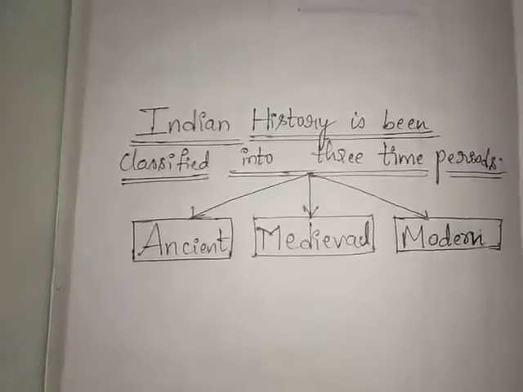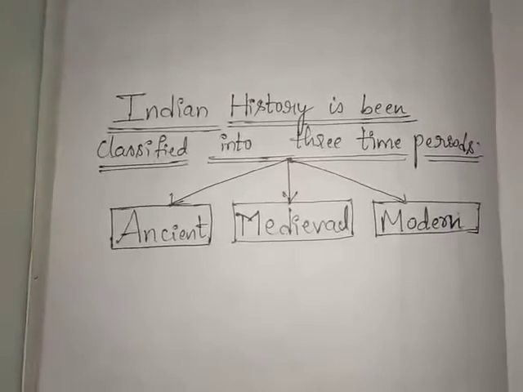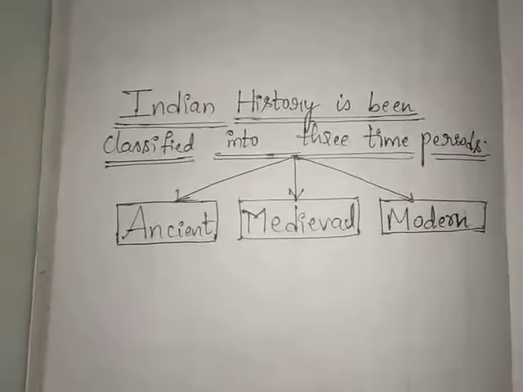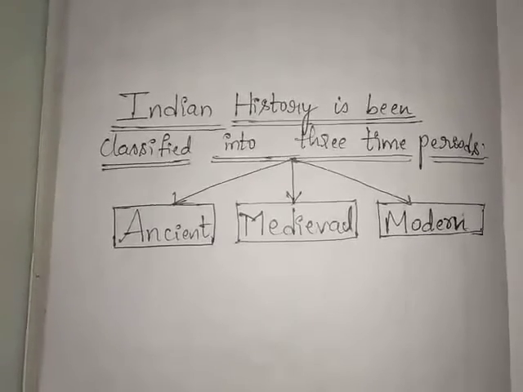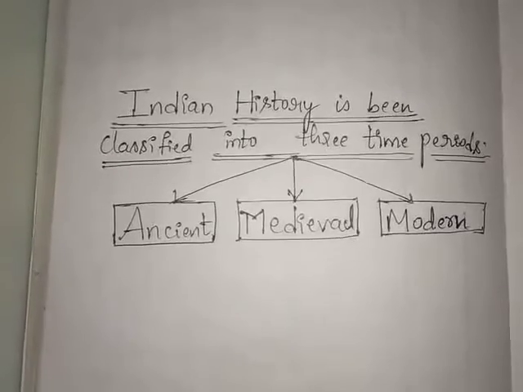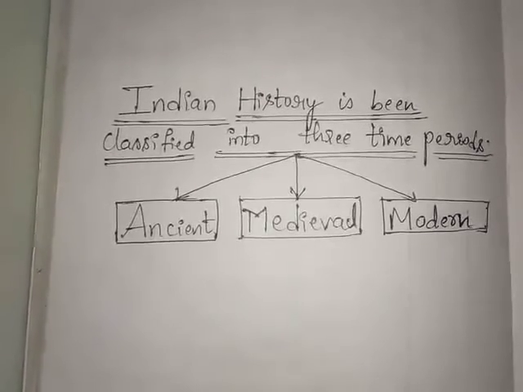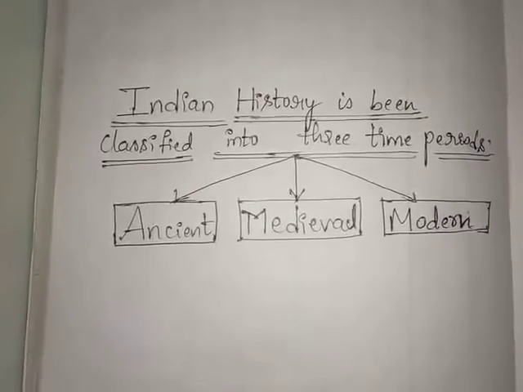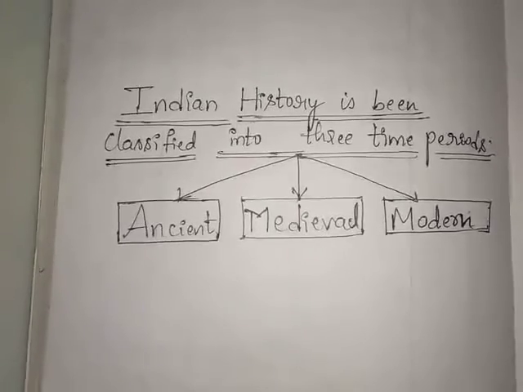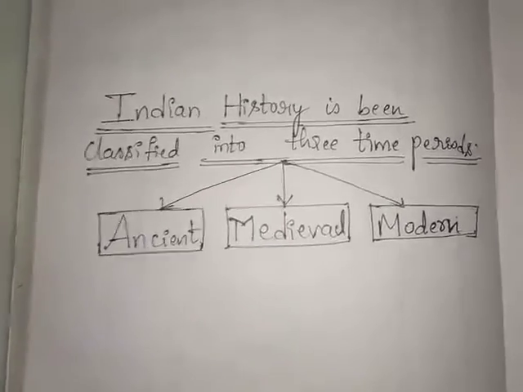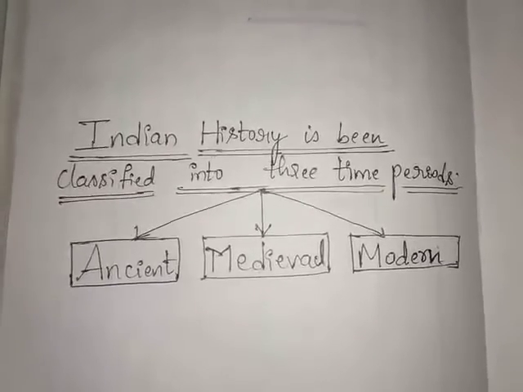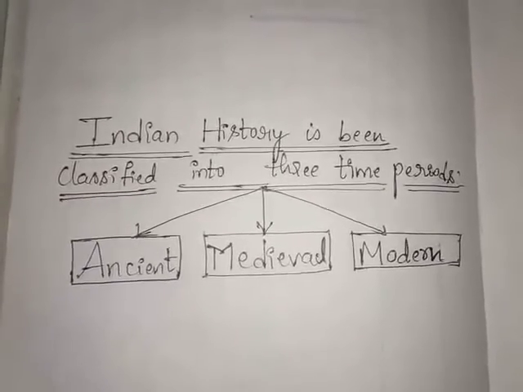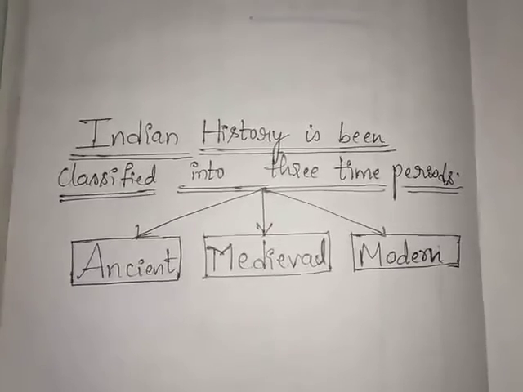The modern period in Indian history begins from the decline of the Mughal Empire. So these are the three categories of time periods which we divided in order to study the past, or history, of India. In simple terms, in order to study Indian history, historians have classified the historical events into three time periods: ancient, medieval, and modern.